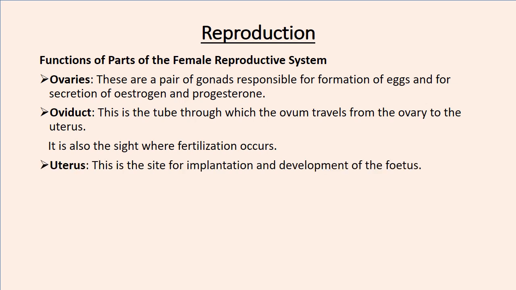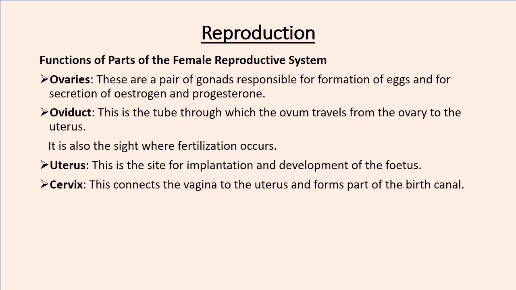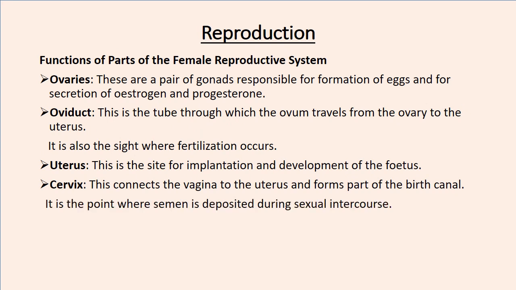The uterus is the site for implantation and development of the fetus. So this is where the process that I mentioned, implantation, occurs, and that's where the fetus develops. The cervix connects the vagina to the uterus and forms part of the birth canal. This also is the point where semen is deposited during sexual intercourse. Okay.